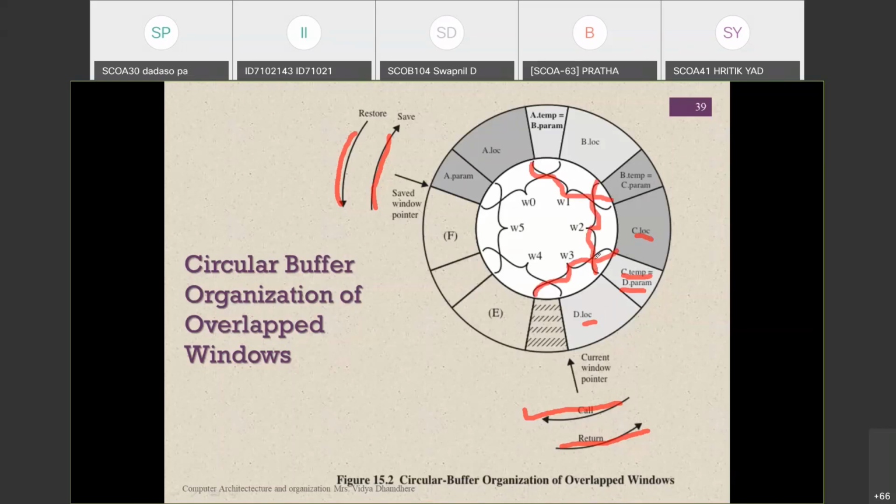The C values, all these values used for overlapping, are mentioned here by the colors I have made. You can see this register block used for overlapping, here also overlapping, this block, this block. All these are the overlapping windows used for the circular buffer organization of the registers.